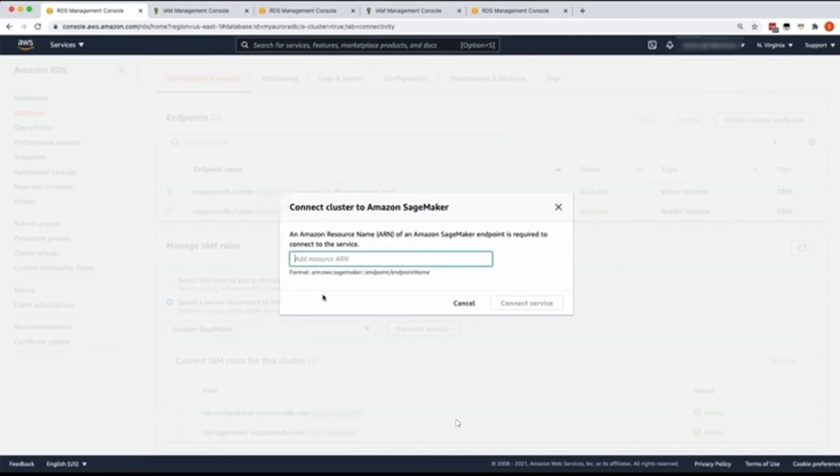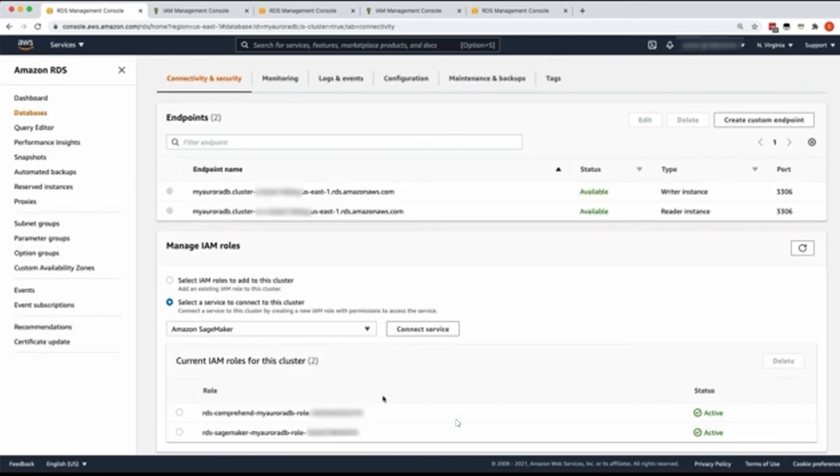And as you can see here, this is the place where we need to provide the ARN of the Amazon SageMaker endpoint. So for this demo, I have already trained a model and added the ARN. And to show you the ARN, we can go to the IAM console and open this role. So let's do that.